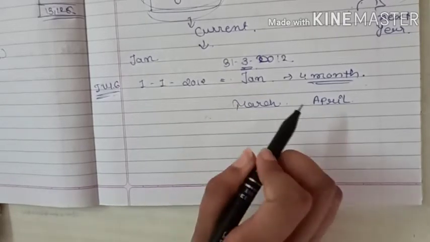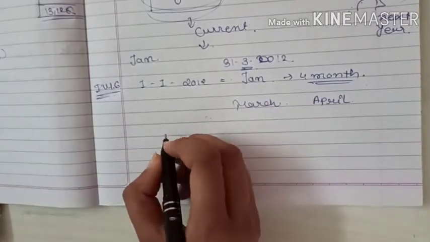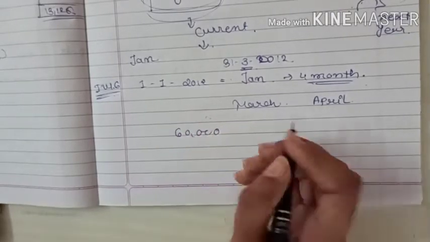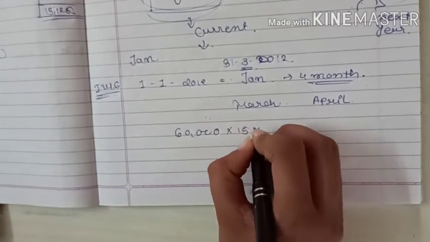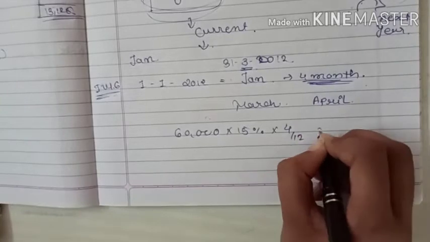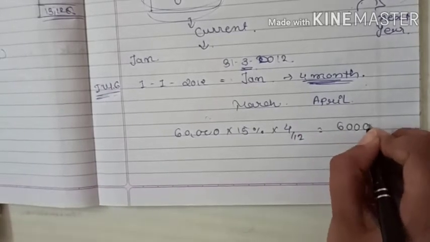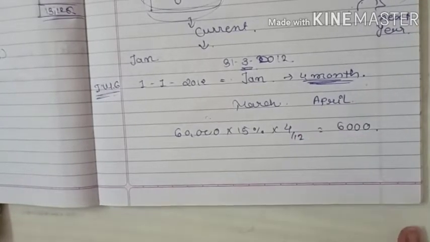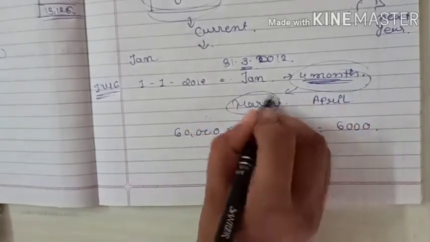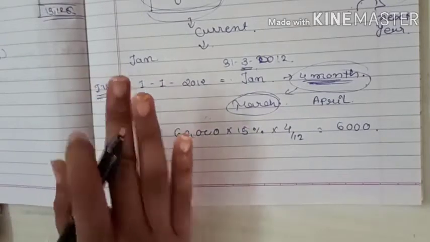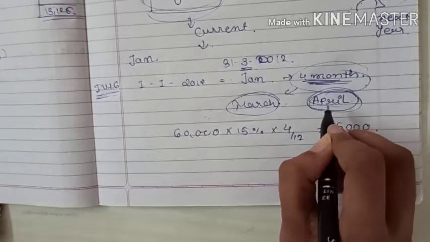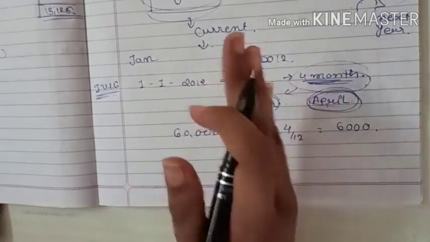But how much interest are we going to calculate? The bill amount is 60,000 rupees, right? Discount is 15% for the 4 months. It is going to come 3,000. But in the 4 months, 3 months are considered in our current year, but only 1 month, April, is not going to be covered in our year, right? So we have to separate the 1 month.